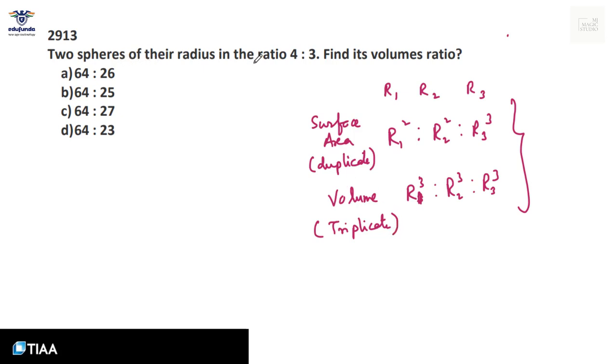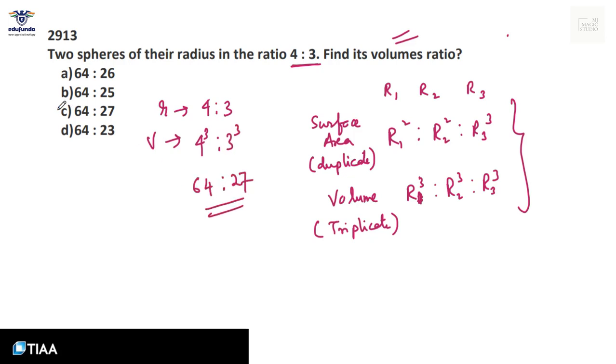Two spheres of radius are in the ratio 4:3. So radius ratio is known, 4:3. Find the volume ratio. Volume ratio is triplicate ratio. 4 cube is to 3 cube. That is 64 is to 27. That is in option C.